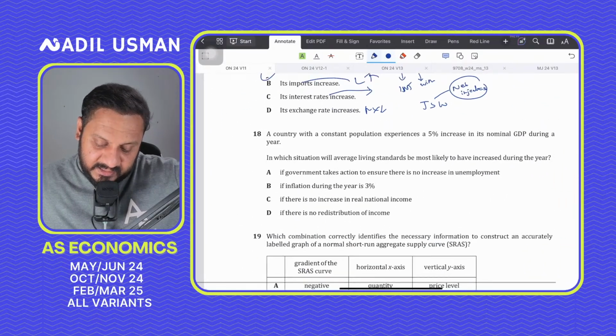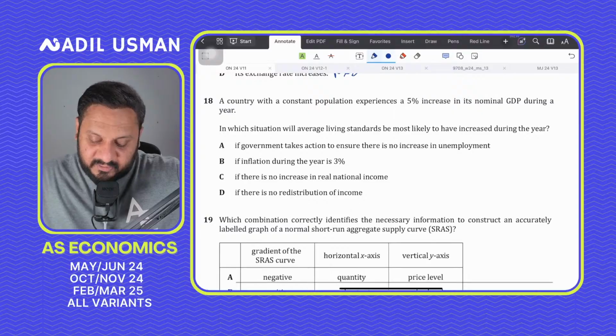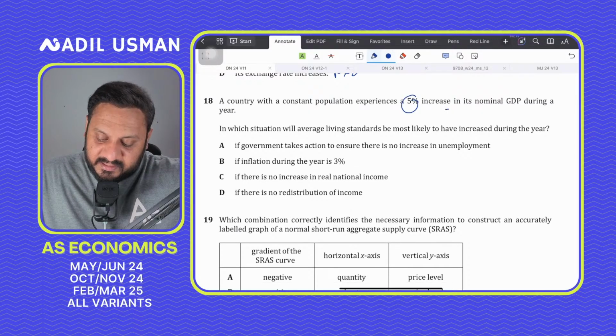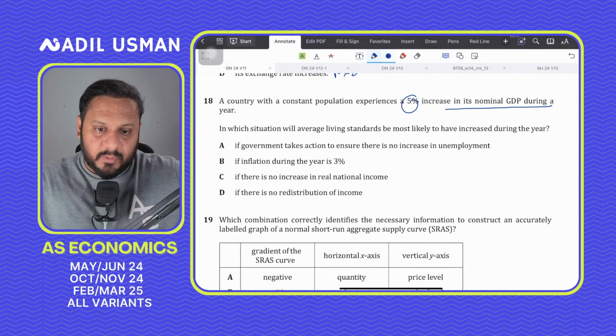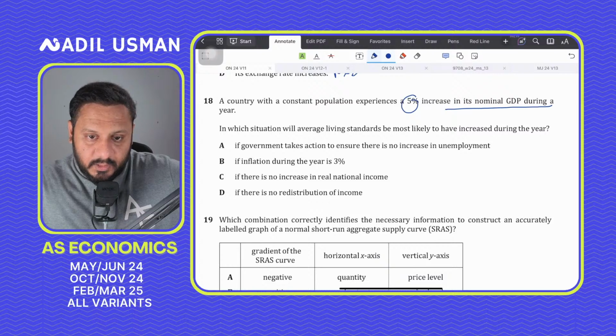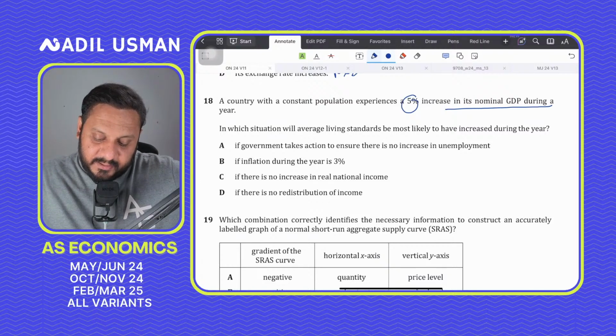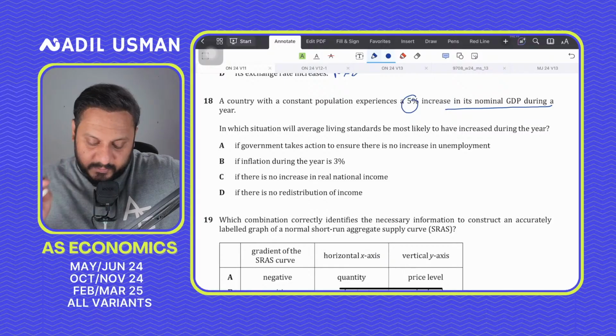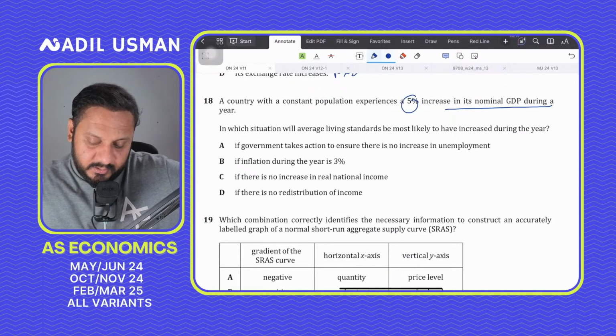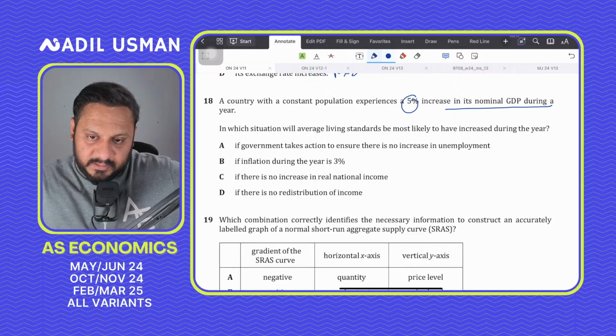Question number 18. A country with a constant population experiences 5% increase in its nominal GDP during a current year. In which situation will average living standards be most likely to have increased during the year? If government takes action to ensure there is no increased unemployment,